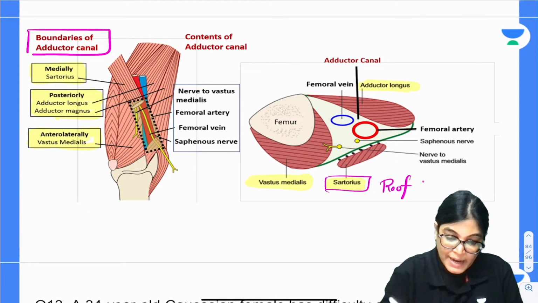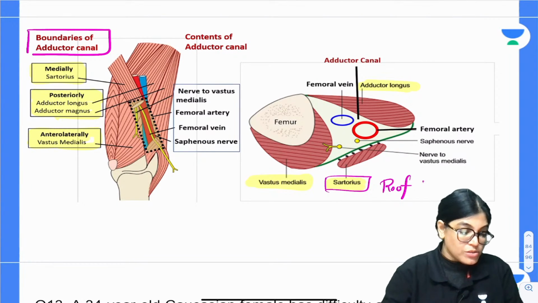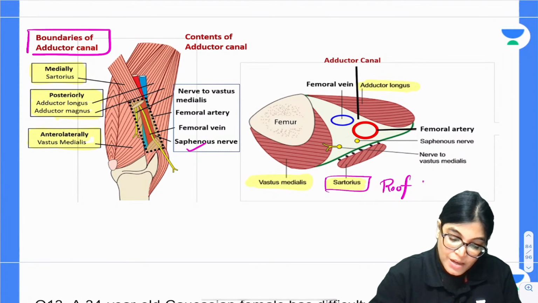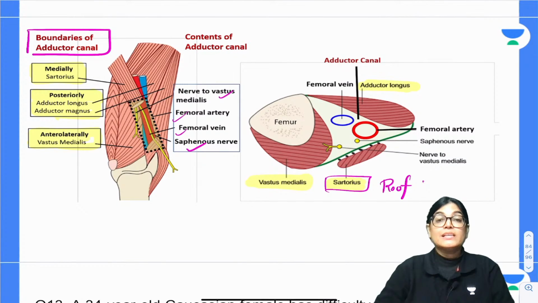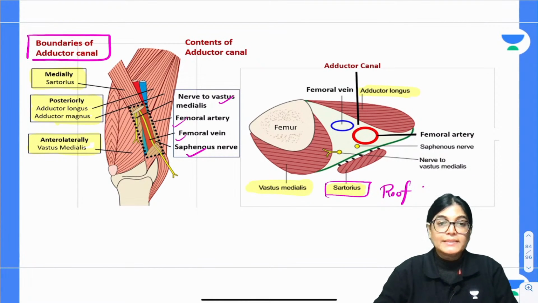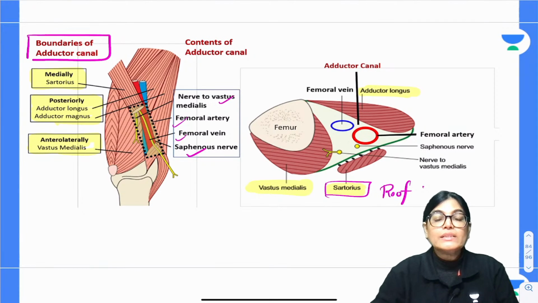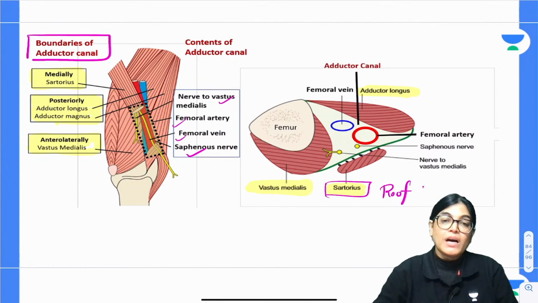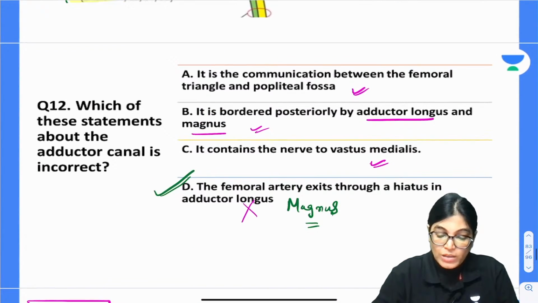The contents which are residing: one of the students has also told about saphenous nerve. So saphenous nerve, femoral vessels and nerve to vastus medialis are the important contents lying inside the adductor canal, which is also called Hunter's canal or subsartorial canal, because the nerve plexus is located below the sartorius. The anterior division of obturator nerve, saphenous nerve and medial cutaneous nerve of thigh all form a plexus below the sartorius muscle, which forms the roof. So we have the content and the incorrect option also.